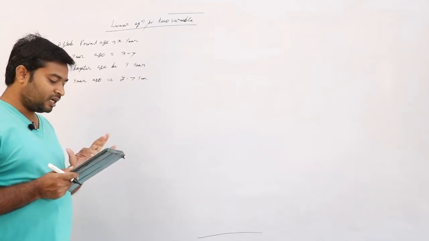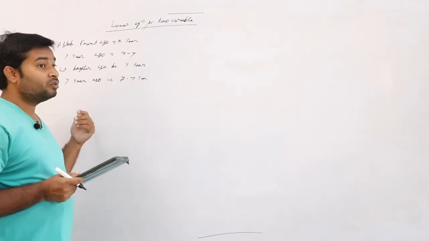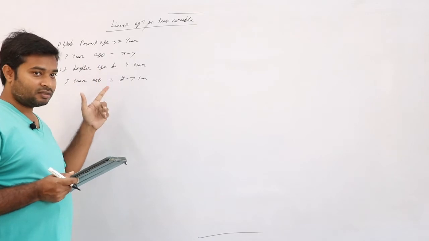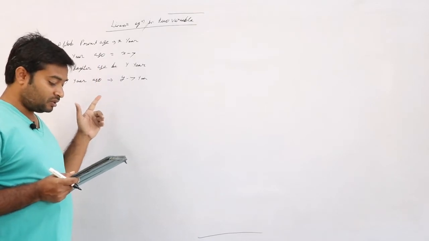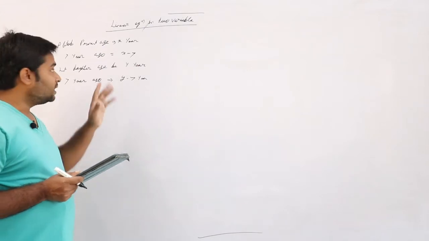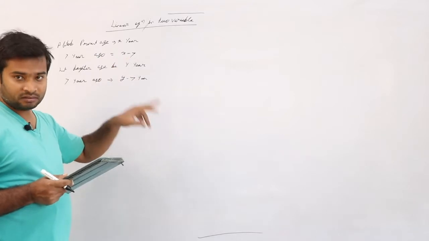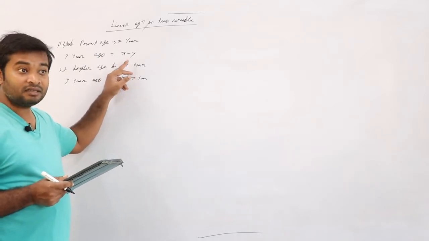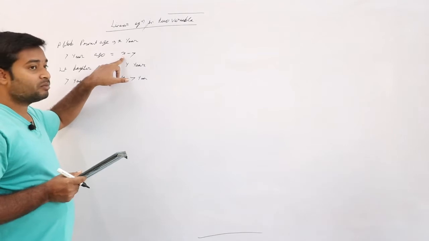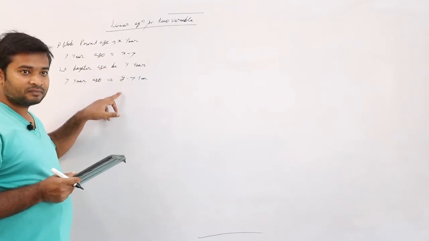Next it says, 7 times as old as you. Who is 7 times old, dad or daughter? Dad, right? Dad is 7 times older than the daughter. So in which age do we have to multiply by 7, dad's age or daughter's age?